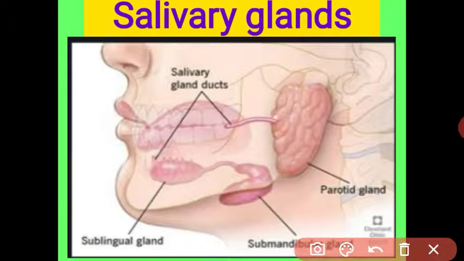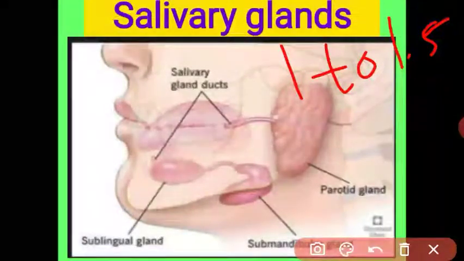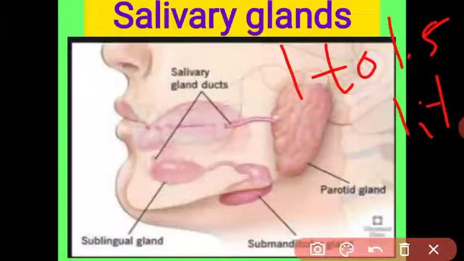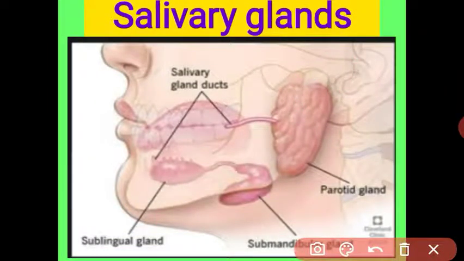Got it? What is the salivary gland? We covered the location and the characteristics of the salivary gland. The saliva is acidic in nature, contains 99% water and mucus, and these three glands secrete 1 to 1.5 liters of saliva per day. So our mouth is always moistened. Got it, student? Now let us see the function of the salivary gland.